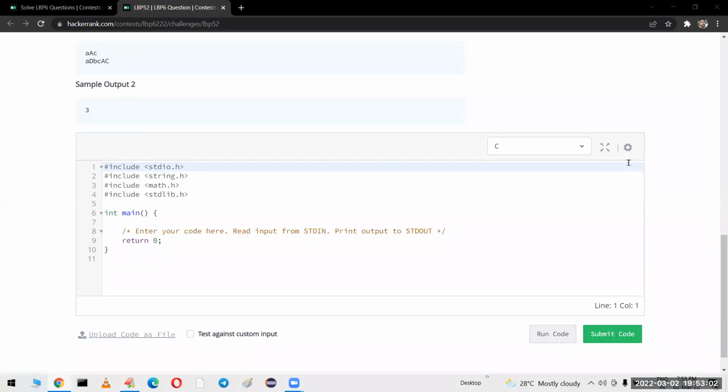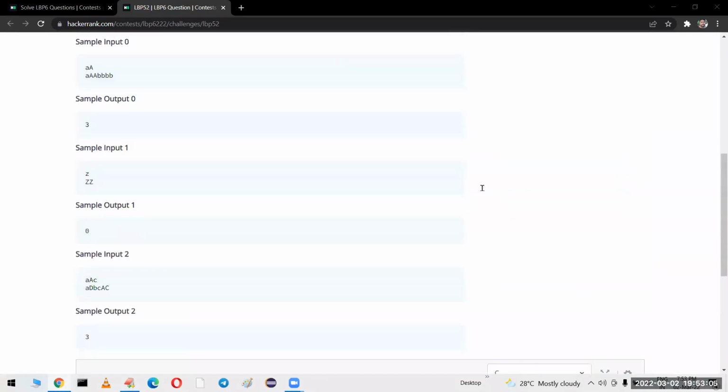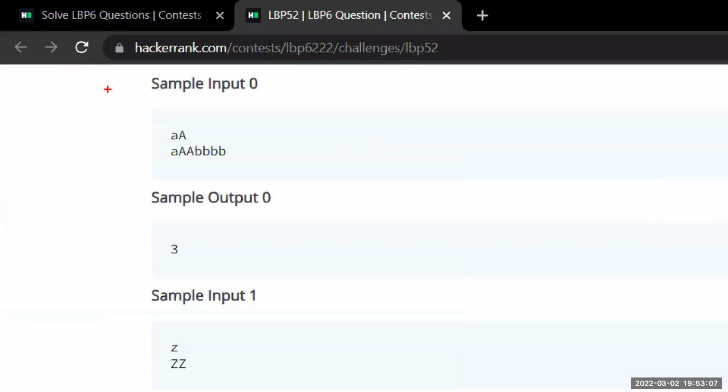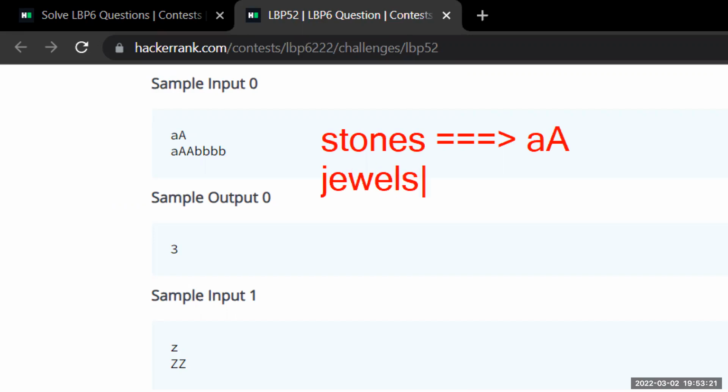See here, the first string they have given is the stones. I have two stones, small a and capital A. Then they have given the jewelry also, which has capital A, small a, two capital A's followed by some other elements.